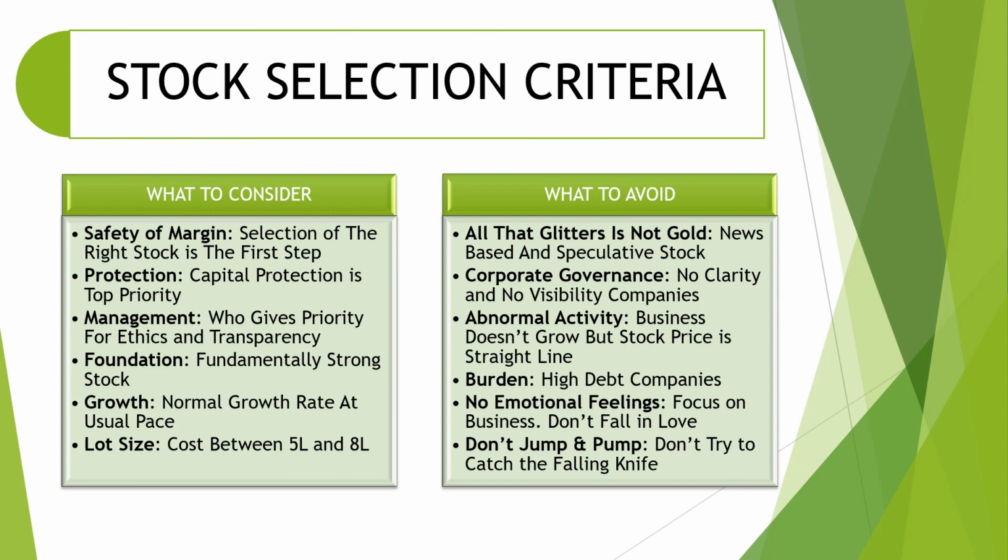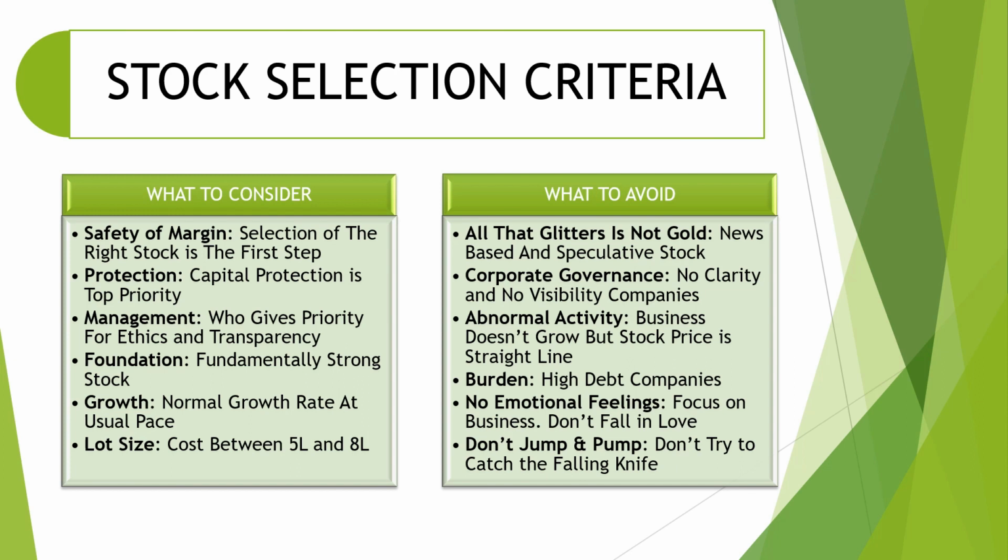And the fourth point, you have to check for foundation, which means a stock should be fundamentally strong on all parameters. When I say fundamentally, you have to check for ROE, ROCE and many other parameters while choosing a stock.